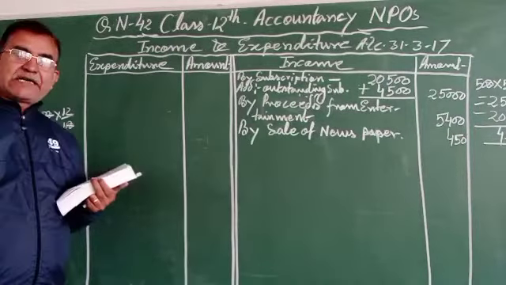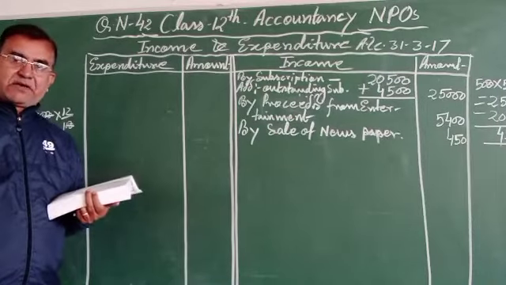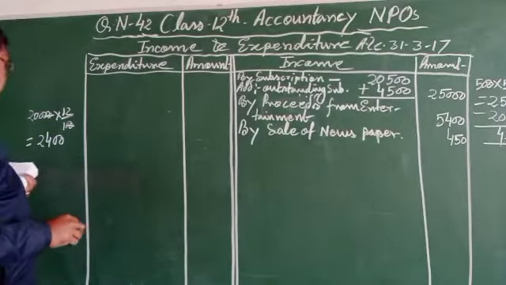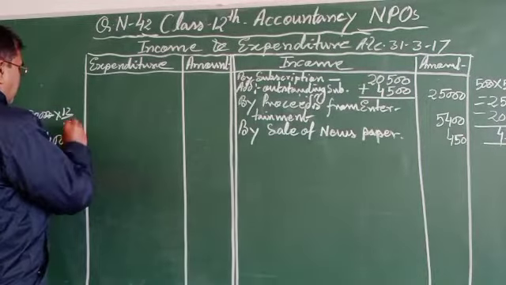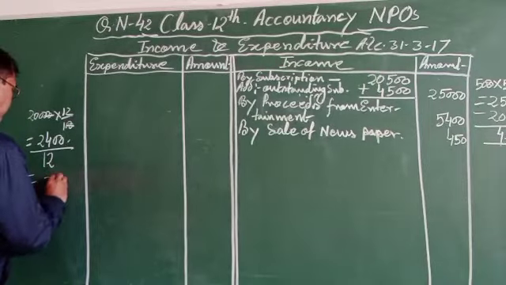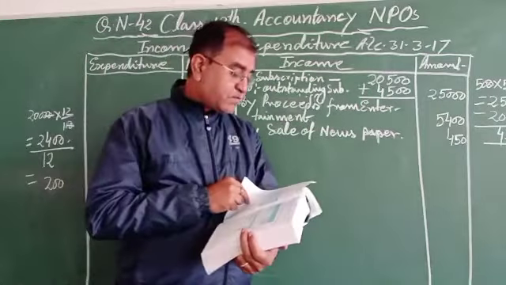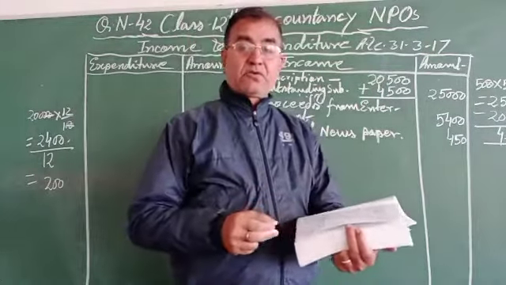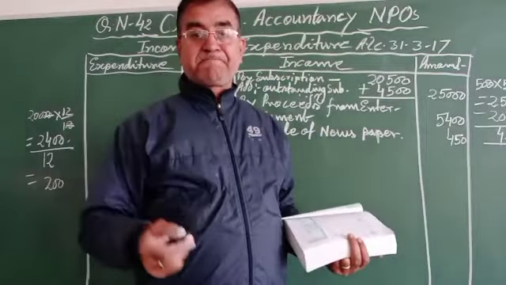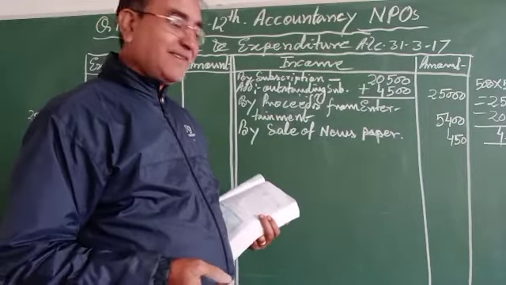And 5,000 interest accrued means it is not received during the accounting period. So this one is 2,400 divided by 12, we can find the 1 month interest, 200. Then the additional information says accrued for 5 months. 200 into 5 is equal to 1,000.